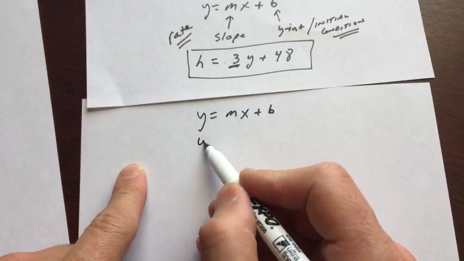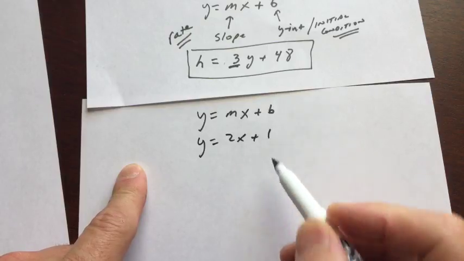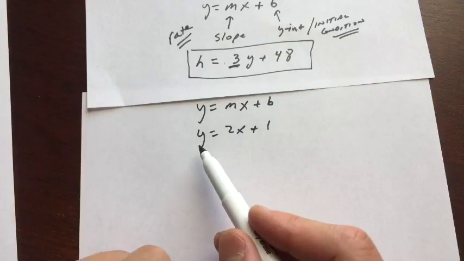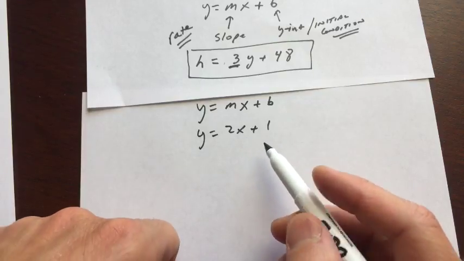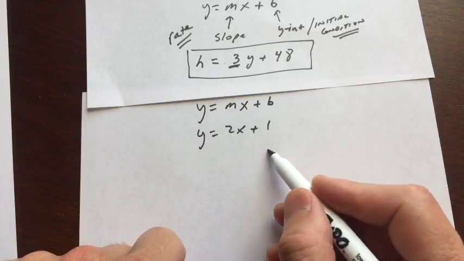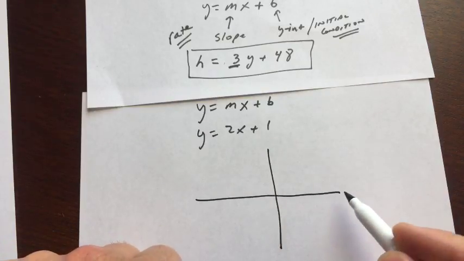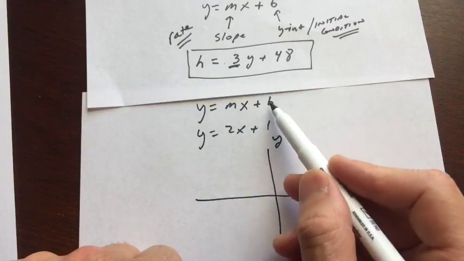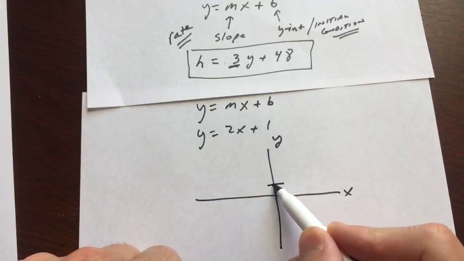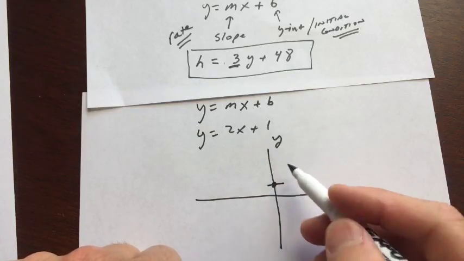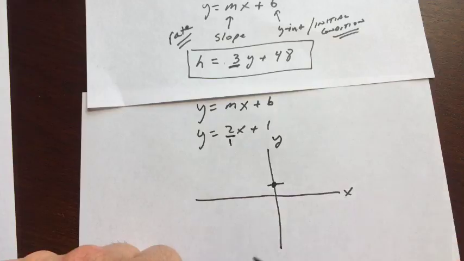But Dario was asking about graphing lines, graphing linear equations. If you can get it into this form, Dario, where you have y equals 2x plus 1, or y equals mx plus b, you get that y by itself, all you have to do is say, all right, here's my x-axis, here's my y-axis. The b is the y-intercept, so that means it's crossing here at 1, right? And then the m, the number in front of the x, that's your slope. You can think of this as a fraction by putting it over 1.